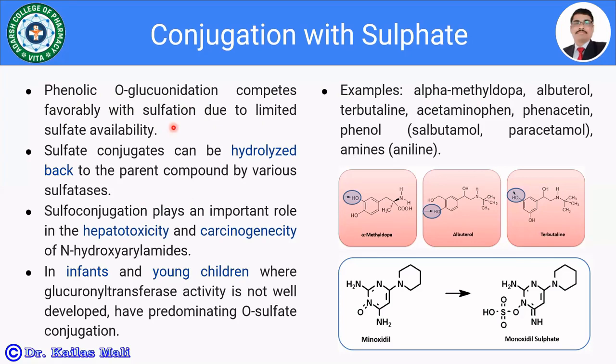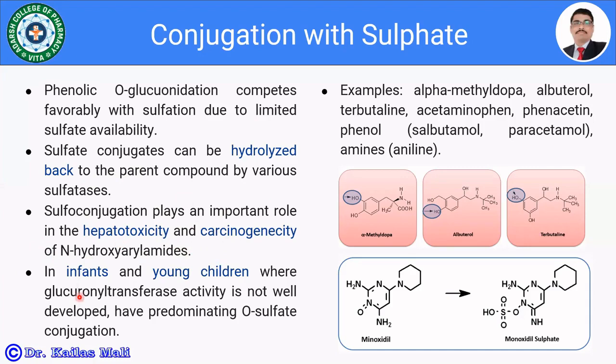In the case of phenol, sulfate conjugates can be hydrolyzed back. One more thing is that if the drug is conjugated with the sulfate, there might be chances of dissociation of the sulfate conjugate, isn't it? That is one of the characteristics of sulfate conjugation. Sulfoconjugation plays an important role in the hepatotoxicity and carcinogenicity of the N-hydroxy arylamides.